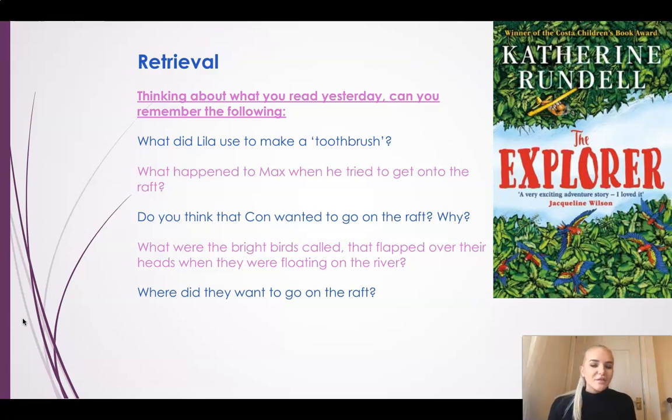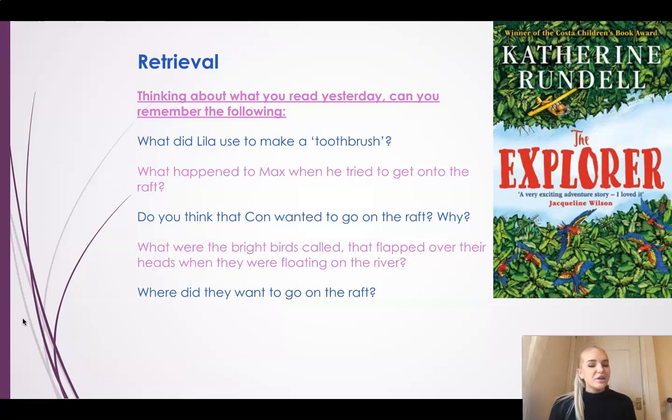So, do you remember what the bright birds were called that flapped over their heads when they were floating on the river? That's right, they were called the blue macaws, and that was a type of parrot that Lila wanted. But do you remember her parents said that Max was speaking so much that he was like a parrot, so they didn't need another one.